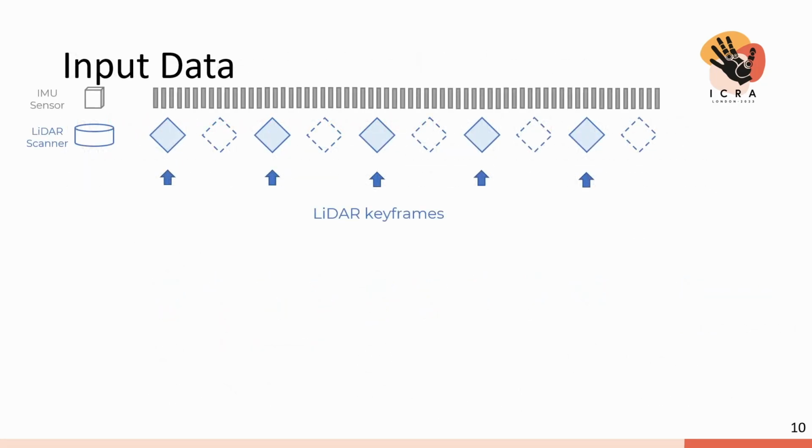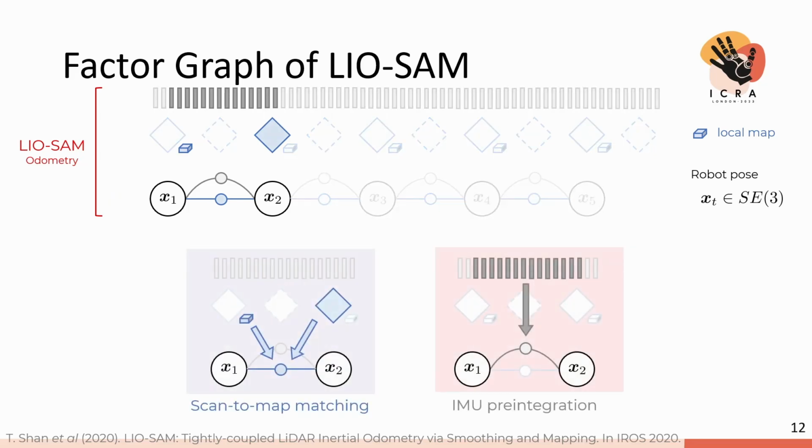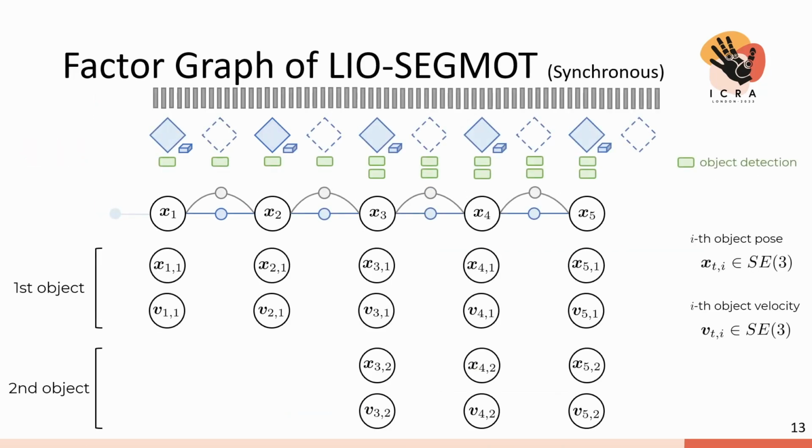So, given IMU and LiDAR measurements, the odometry part of LiDAR-SEAM inherits LIO-SAM. In this factor graph, x_t is the robot state at time t. Between two consecutive robot states, there are two factor types representing LiDAR scan matching results and the relative transformation given by IMU pre-integration, respectively. Then we introduce the object tracking part of the proposed factor graph.